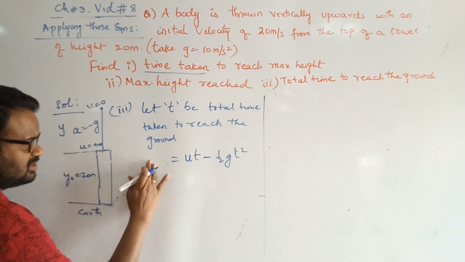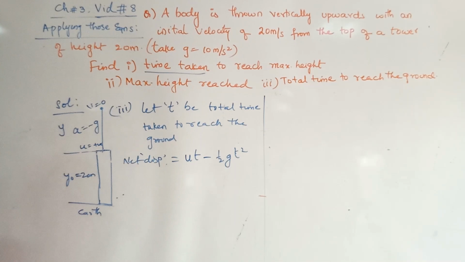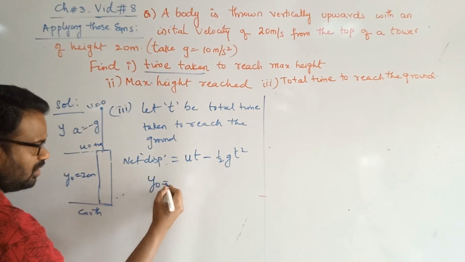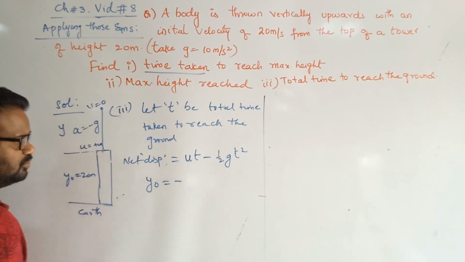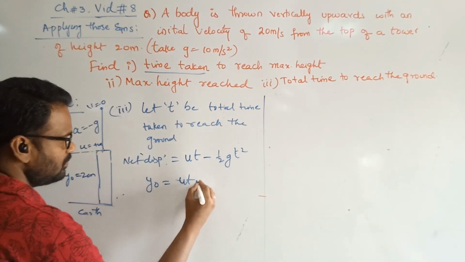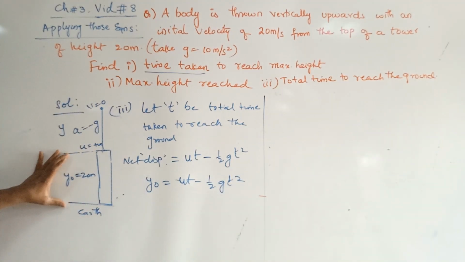What is the net displacement taking place from here to here? It has to travel from here to here, again to here and to here. So the net displacement is from here to here only, whose value is y naught. Let me write the equation first. Y naught is equal to ut minus half gt square. What is this y naught value? Is it plus 20 or minus 20?